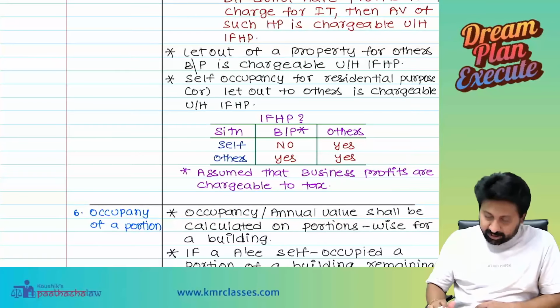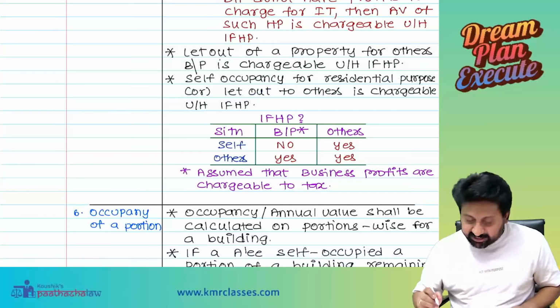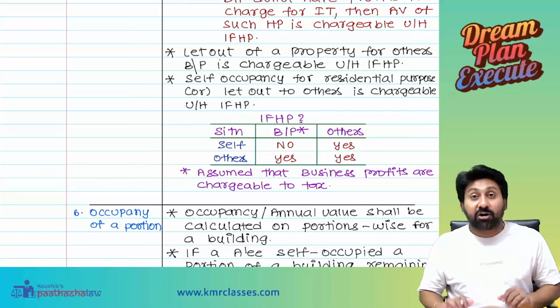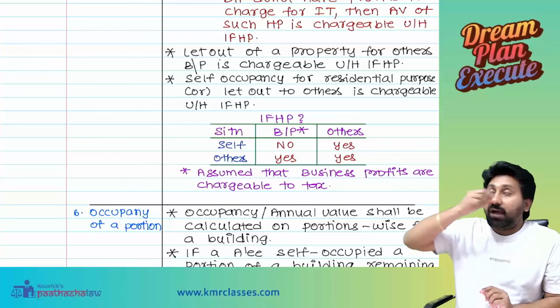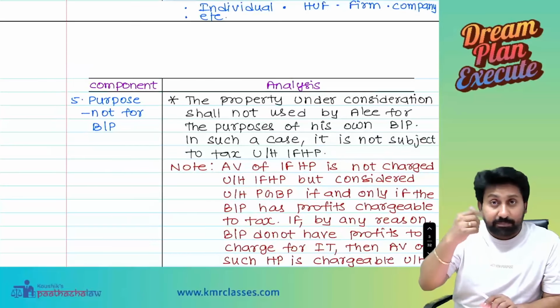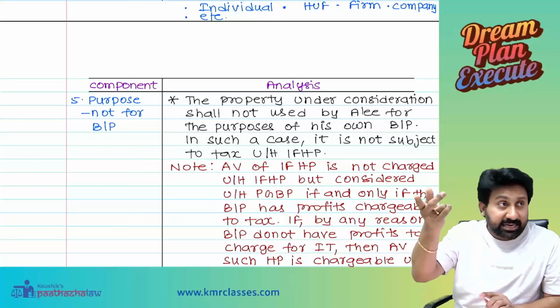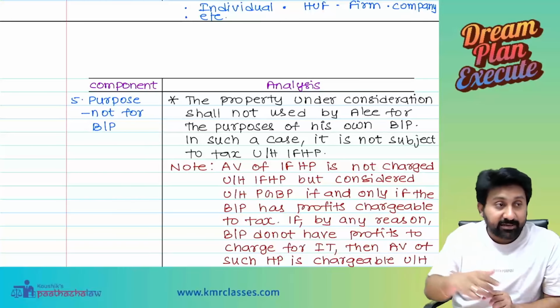Next one. Self-occupancy for residential or let out to others is chargeable under the head IFHP. Listen again. I have a building. I will ask a question. I have a building. I gave it to some person for his business. Which head will occur? For his business.